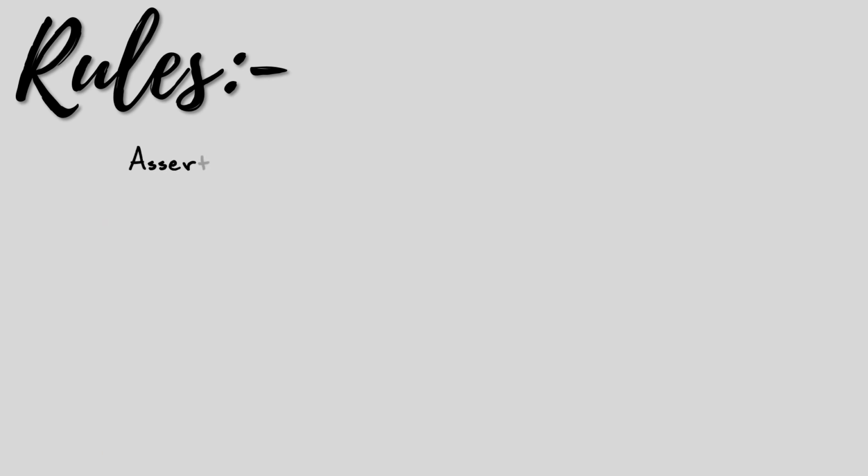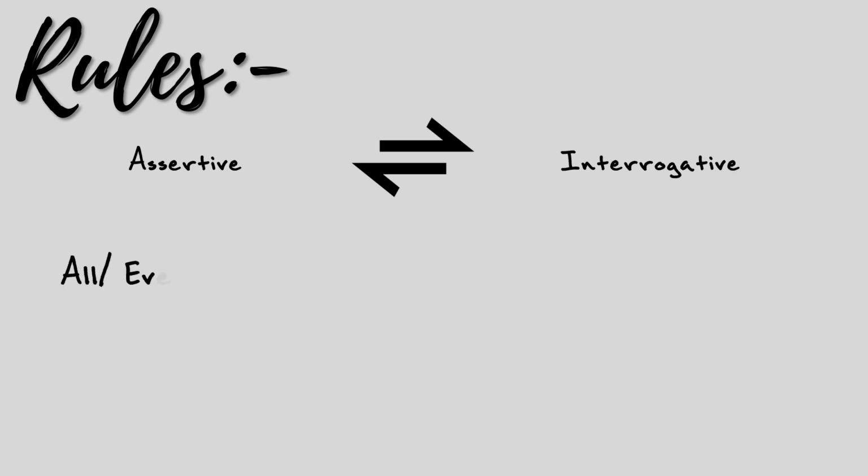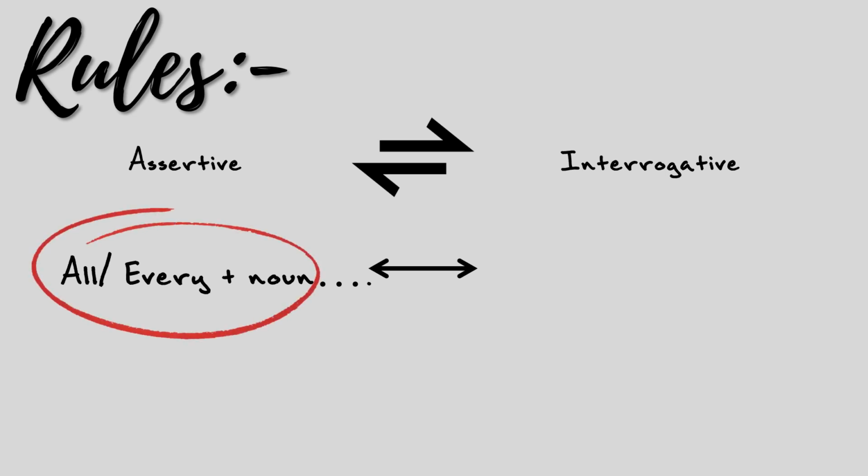While transforming sentences from assertive to interrogative or vice versa, the first thing we will observe is whether the sentence starts with all or every plus noun words. Every plus noun words means words like everyone, everybody, every man, every girl, every boy, or something like that. So the first thing that we need to do for transforming the sentence into interrogative is to replace the words all or every plus noun words with who.